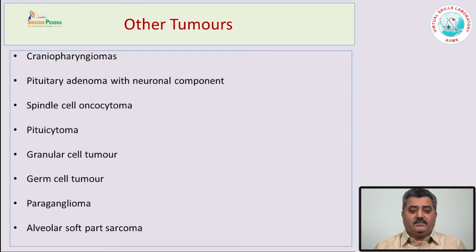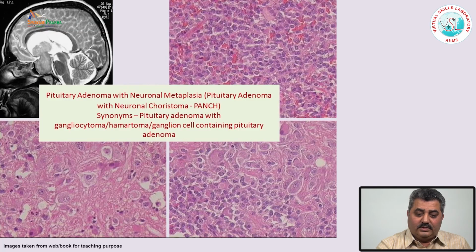Some of them, for example spindle cell oncocytoma and pituitaricytoma, are supposed to arise from the posterior pituitary gland or the neurohypophysis. One tumor sometimes presents like the pituitary adenomas, with symptoms, and besides the adenoma component there are some large neurons.